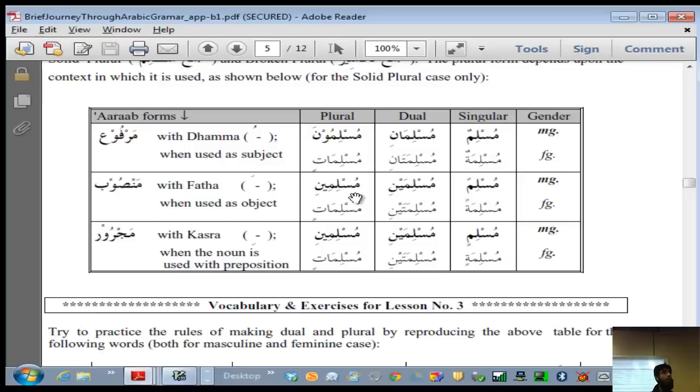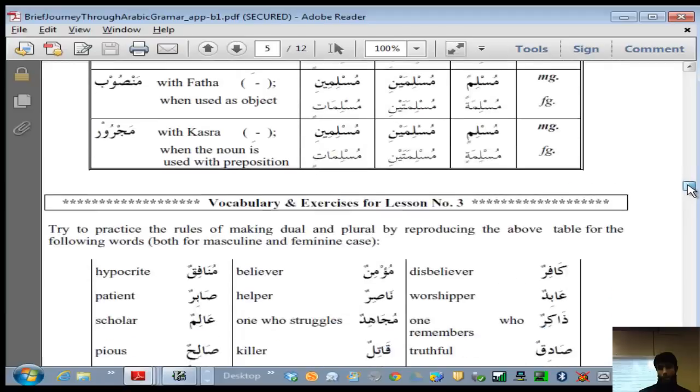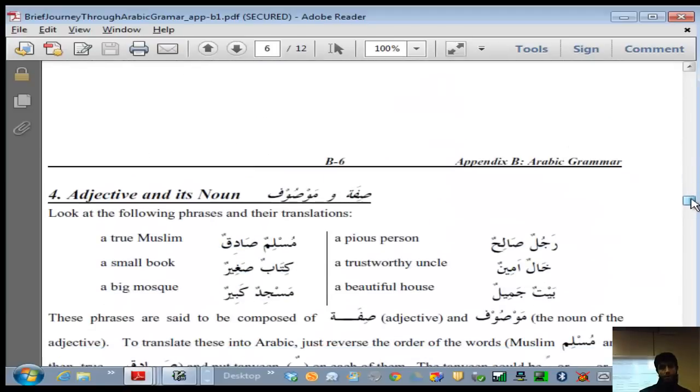Okay, so anyways, instead of being precise about it, the point is when you see these additions, you know what these are for, right? So there's two things. One is when you see it, you recognize it, and the other step is to think in your head that I want to talk about two persons. How am I going to generate a noun that fits it, right? So what we are doing is relatively easier because you'll see it written properly in Quran. You just have to understand it. The other step is harder, where you have to think that I want to talk about dual. How can I come up with an appropriate word? Okay, so that's examples about that.